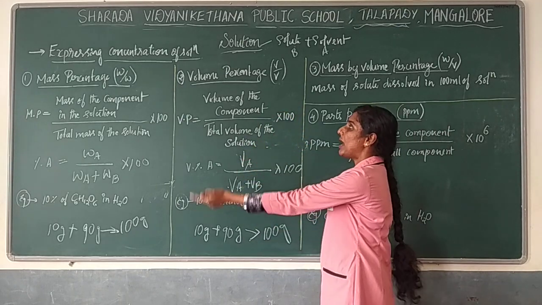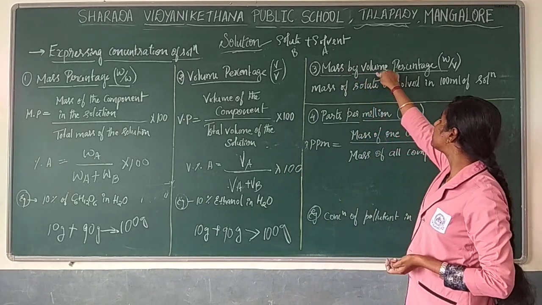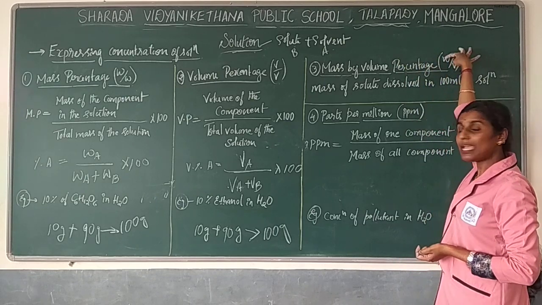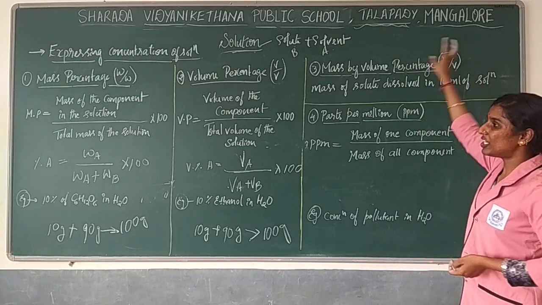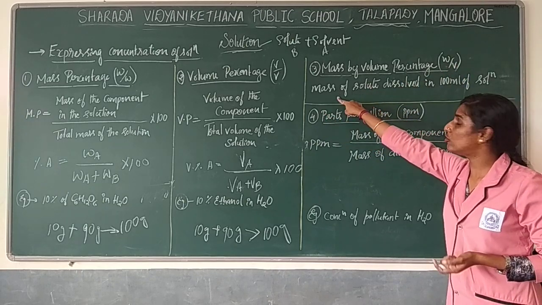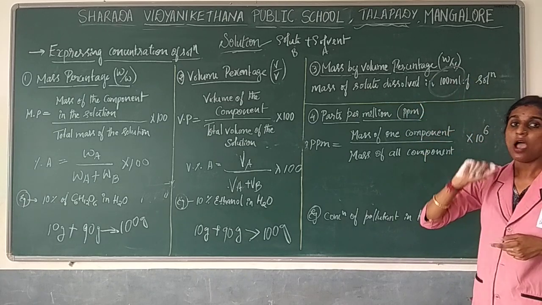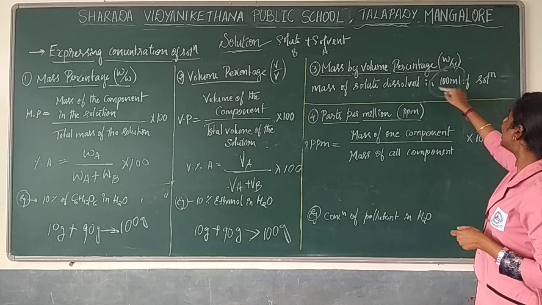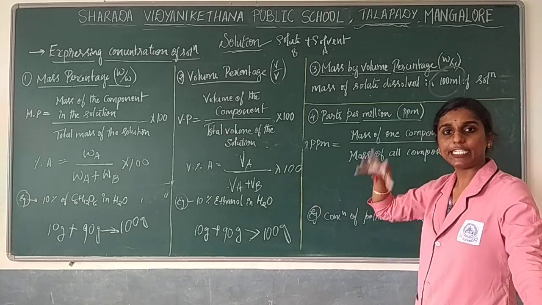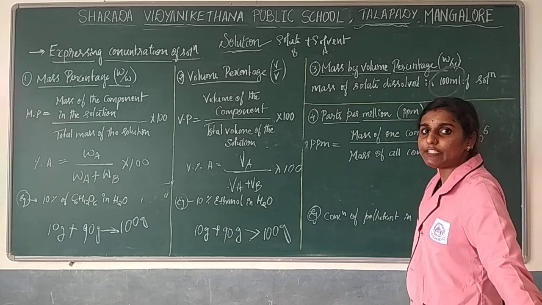So if you understood mass percentage as well as volume percentage, the next concept is mass by volume percentage. We are going to represent it as mass by volume. It goes with the same formula. See, it goes with the mass of solute dissolved in 100 ml of solution. The same thing: as here it is 100 gram of the solution, here it is 100 ml of the solution. In terms of milliliter we have written, that's it.